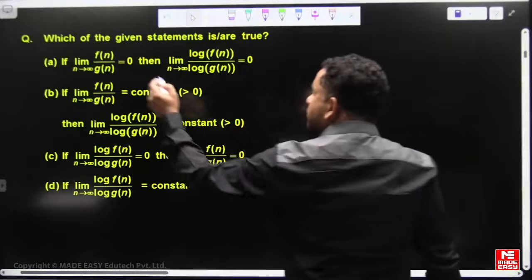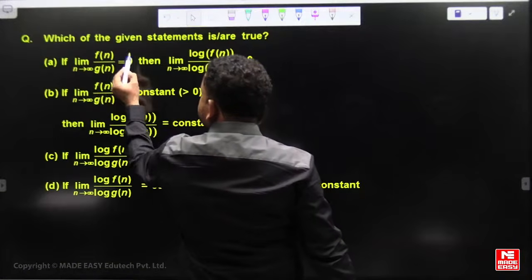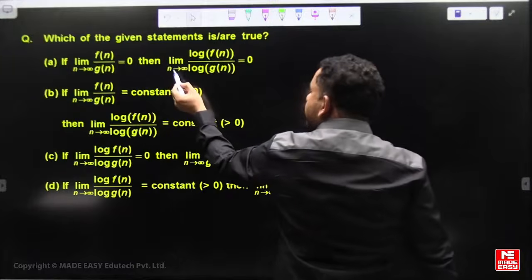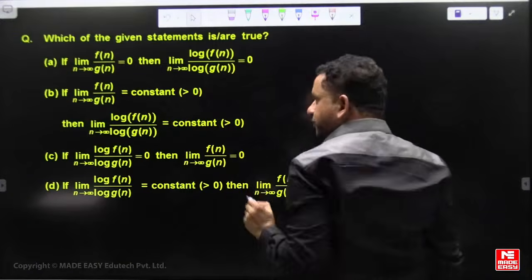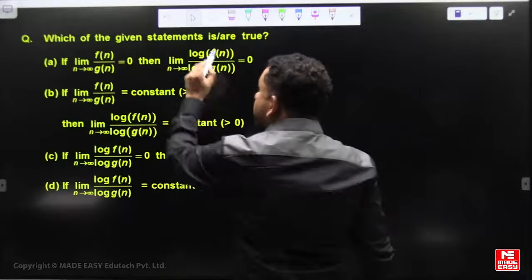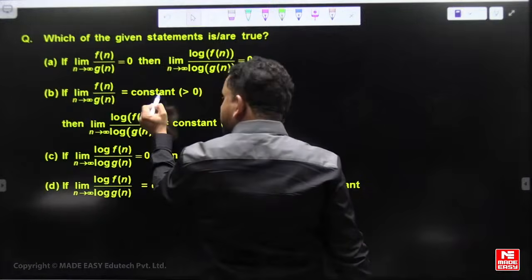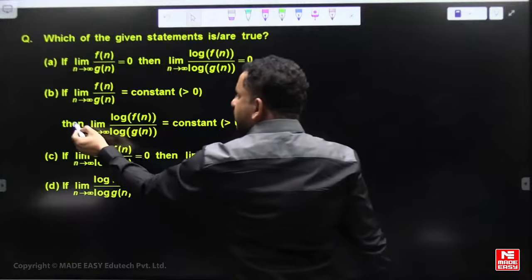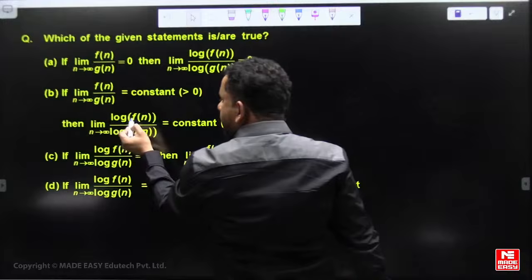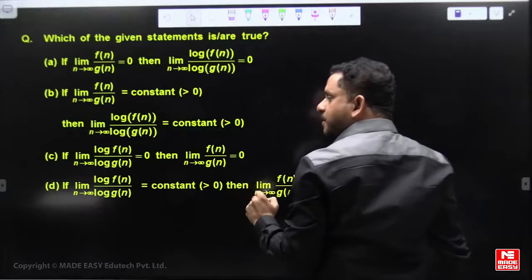Let's start. The first question is about asymptotic notations. It is an MSQ. If limit n tends to infinity f of n by g of n is 0, then limit n tends to infinity log f of n by log g of n is also 0.